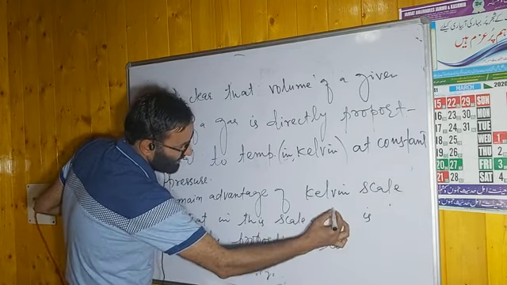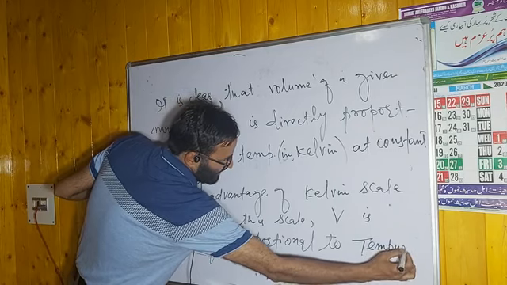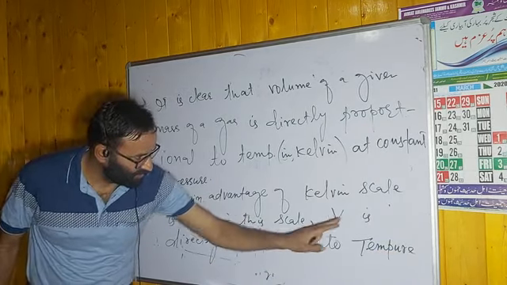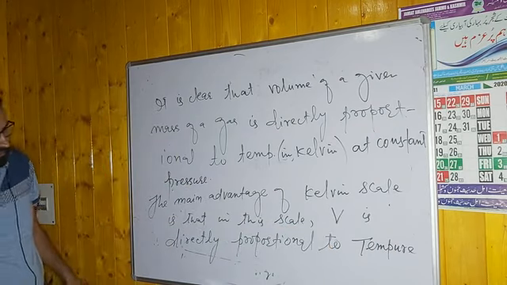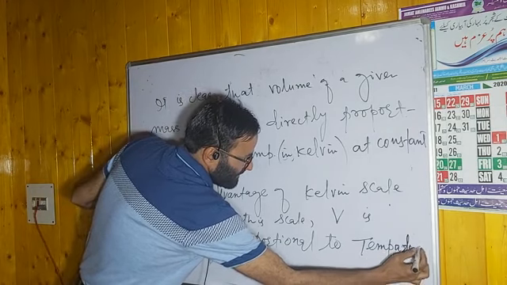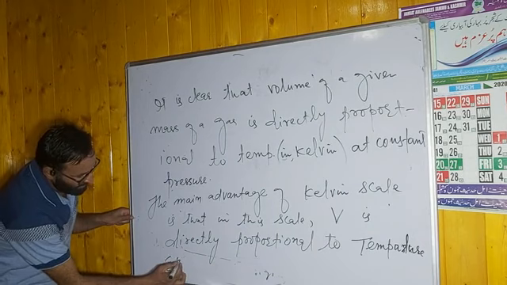Volume is directly proportional to temperature. Yes, you can say temperature is directly proportional, but since volume is the dependent variable, we can say volume is directly proportional to the temperature. Remember this point, but that in Kelvin. Here you have to write in Kelvin.